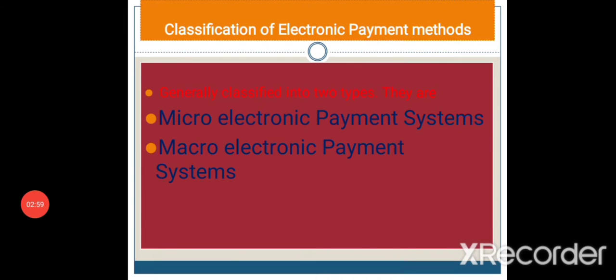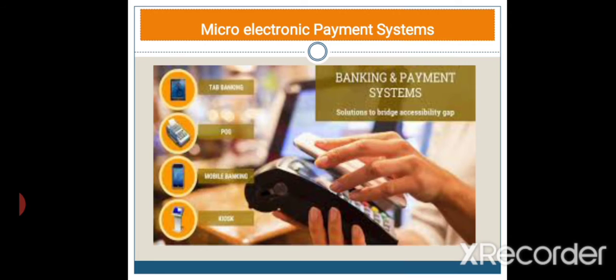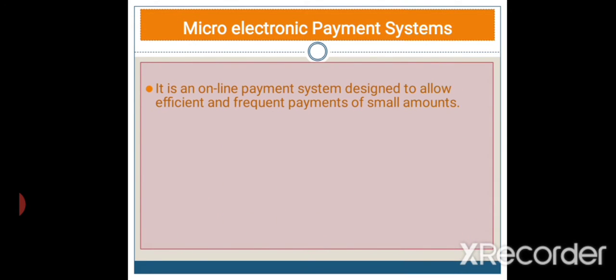So now the classification of electronic payment systems. We can classify them into two types: the micro electronic payment system and the macro electronic payment system. The first one is the micro electronic payment system. The micro electronic payment system is an online payment system designed to allow efficient and frequent payments of small amounts. So we use this micro electronic payment system for small payment types.